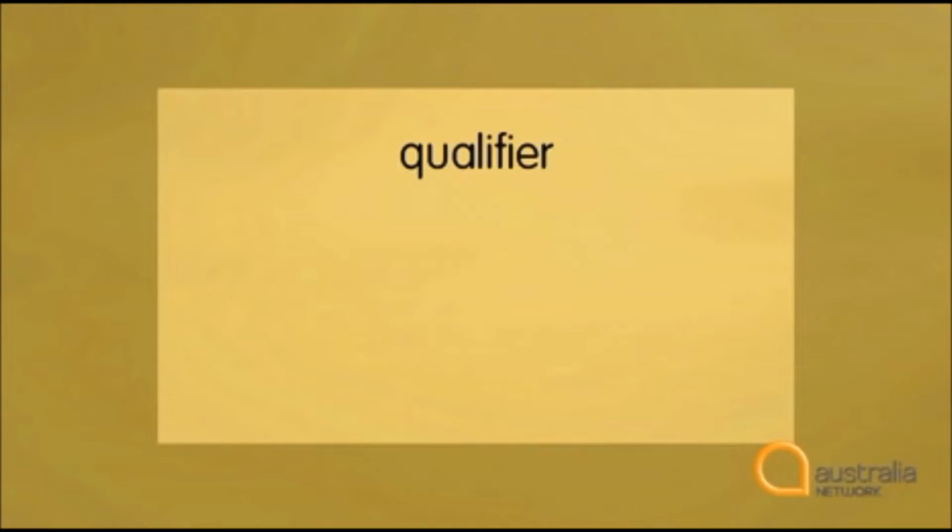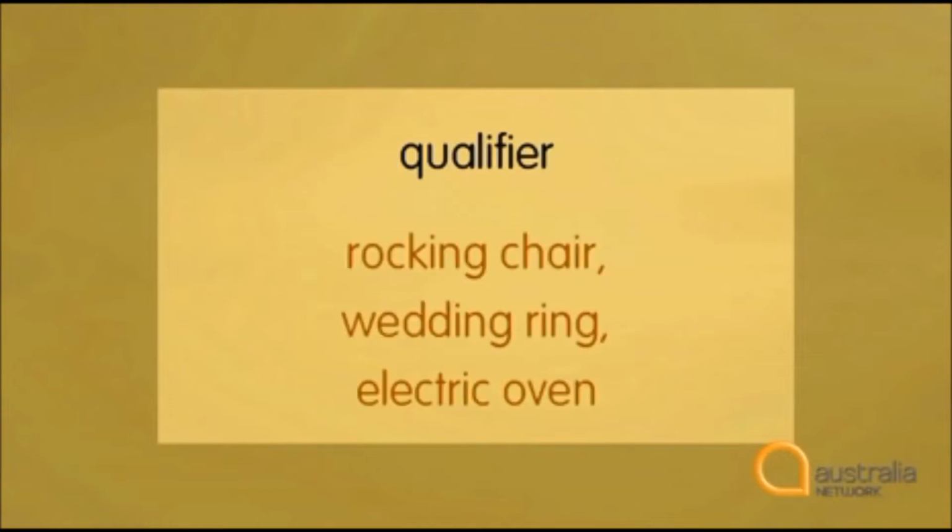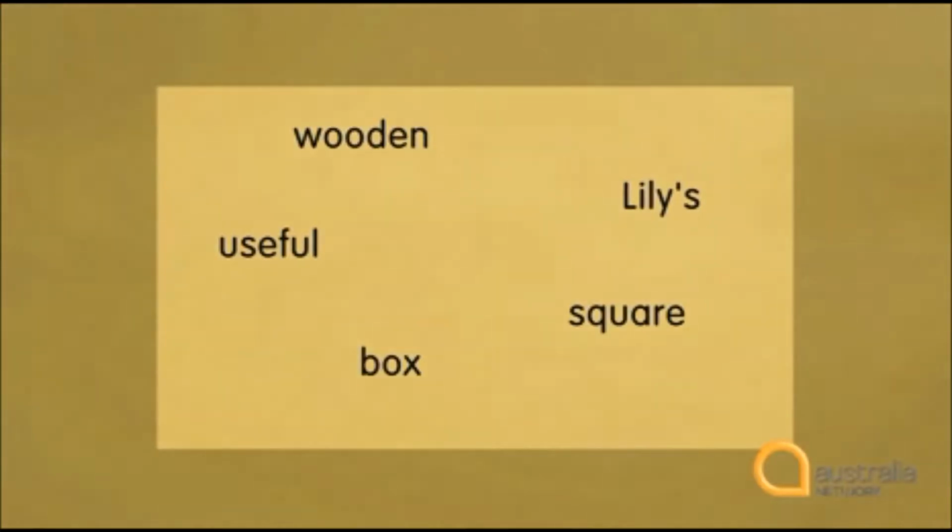Lastly is the qualifier. This is something that's an integral part of the noun. Examples might be a rocking chair, a wedding ring, an electric oven. There are, of course, a few exceptions to these rules, but it's important that you learn them and practice them whenever you can. Have a look at these words and see if you can turn them into a phrase.